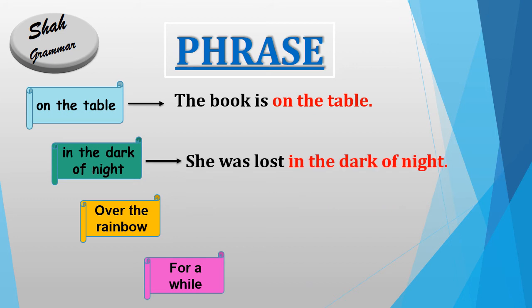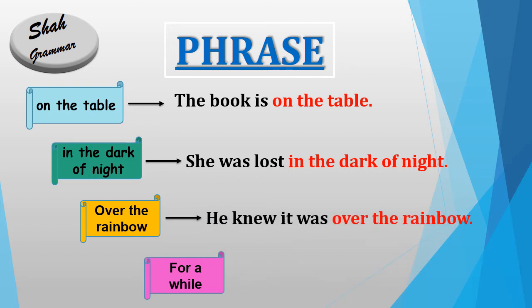She was lost in the dark of night. Now she is our subject, was is linking verb and lost is main verb. So she was lost in the dark of night. The lady was lost. One lady was lost in the dark of night. It is clear now. Now see, he knew it was over the rainbow. Here he is subject, knew is our main verb, was is linking verb and over the rainbow is phrase. So it is giving a complete meaning.